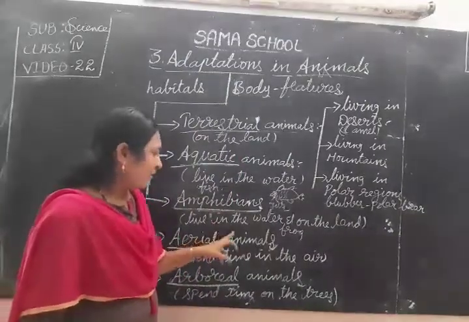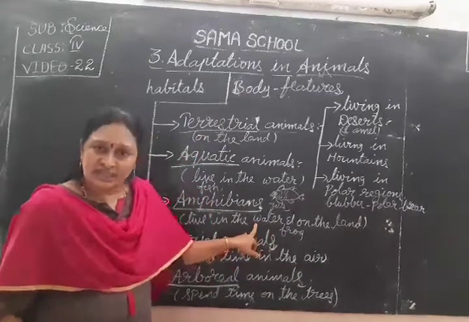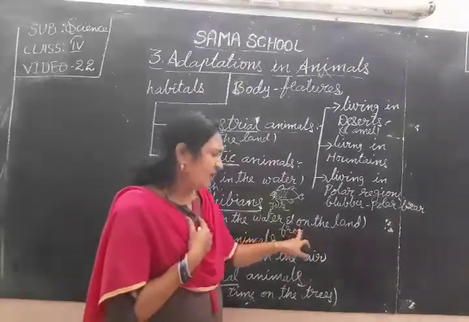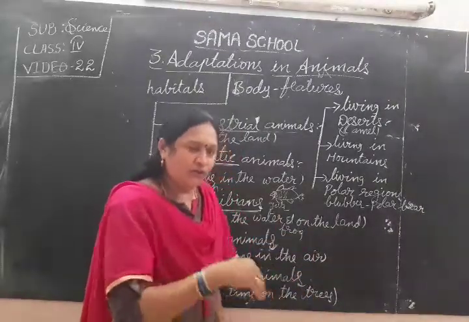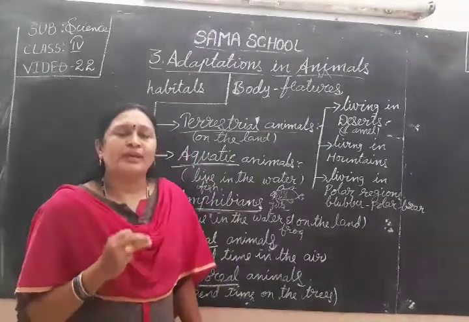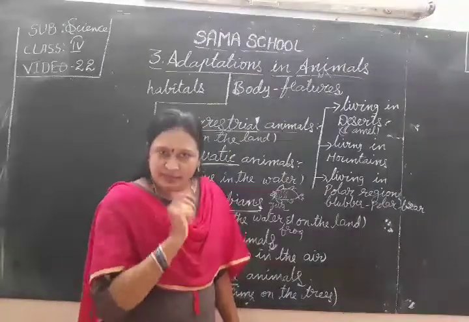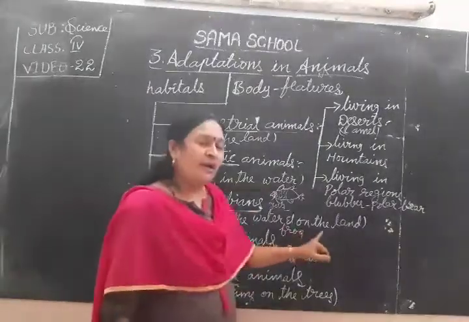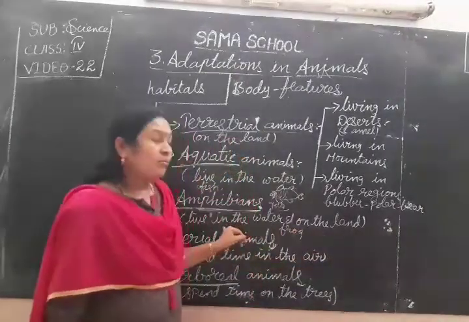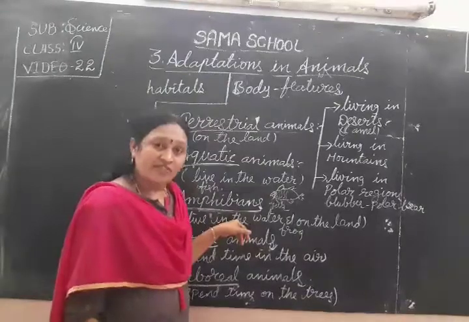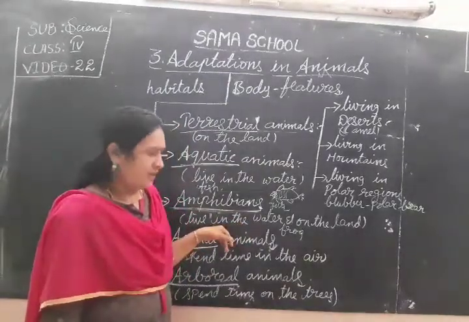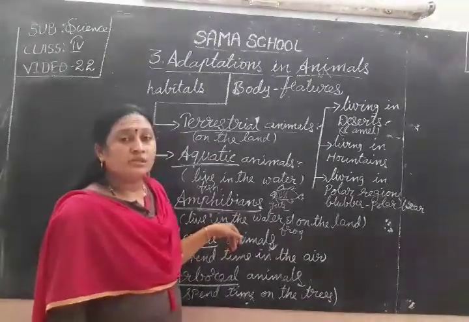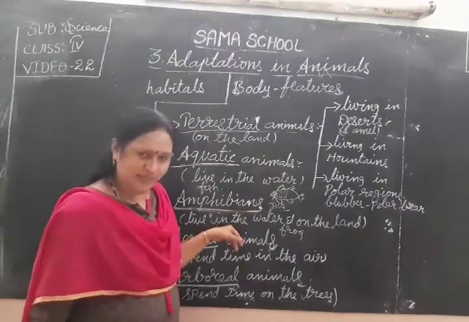And these amphibians, whenever these animals are on the land, they breathe with the help of lungs. And whenever the frog is in the water, it breathes through its moist skin. So that is the special organ. These animals live in two places, on the land and in the water. There are more than 4,500 amphibians we can see. We can see them in meadows, rivers, canals, seas, all the places.